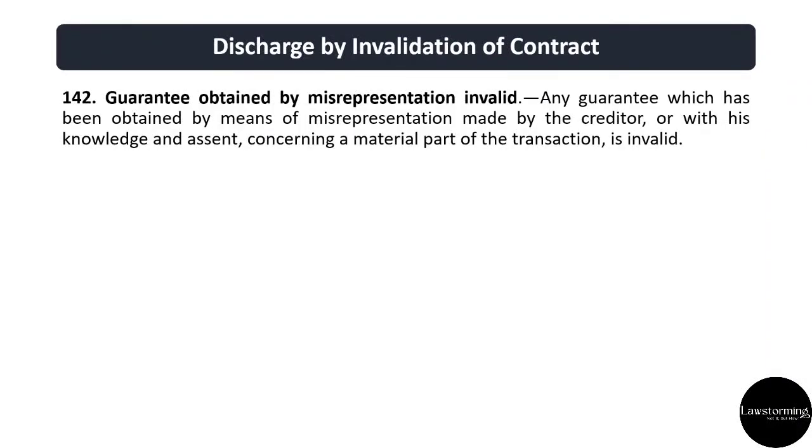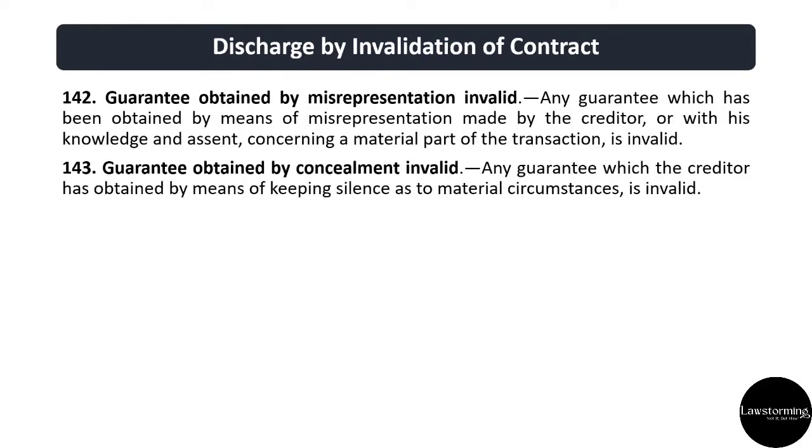Now let's look at the third mode of discharge, that is discharge by invalidation of contract. So under section 142, guarantee obtained by misrepresentation is invalid. So any guarantee which has been obtained by means of misrepresentation made by the creditor or with his knowledge and assent concerning a material part of the transaction is invalid.